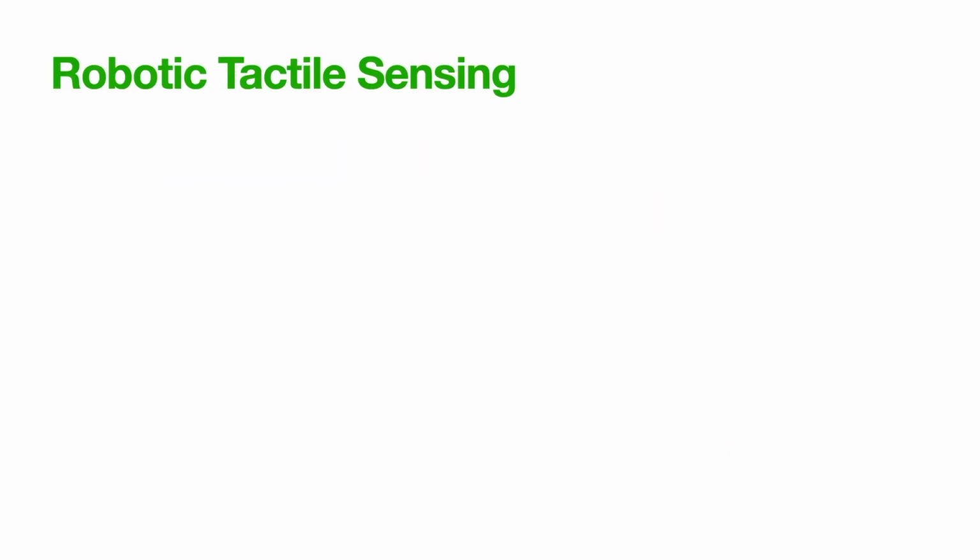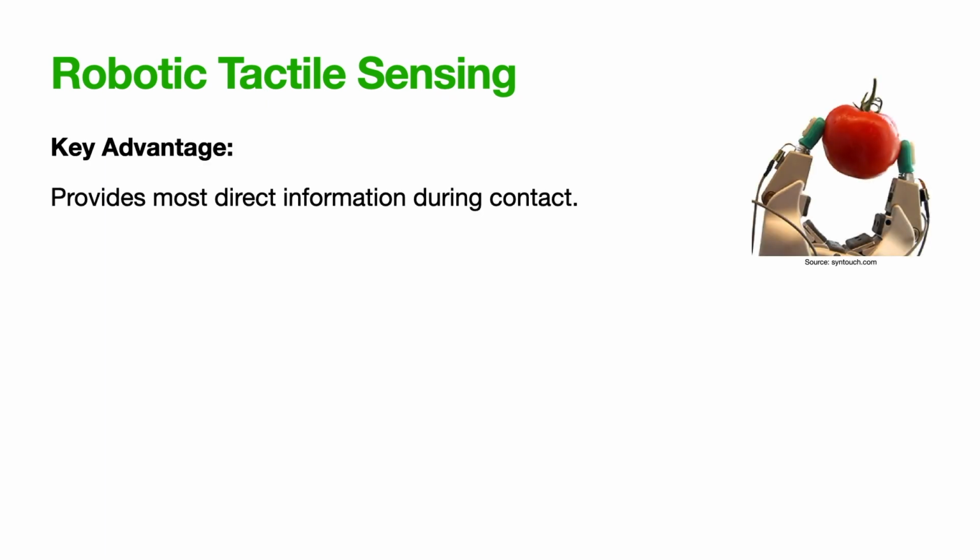There are three major sensing modalities in robotics: proprioception, vision, and tactile sensing. Tactile sensing provides the most direct information about the object during contact. However, interpreting data from tactile sensors can be challenging.